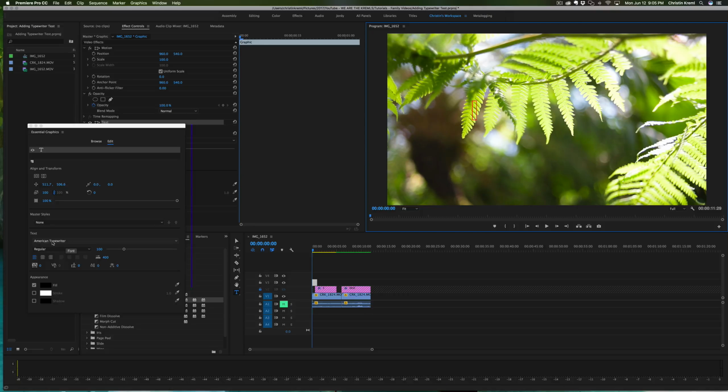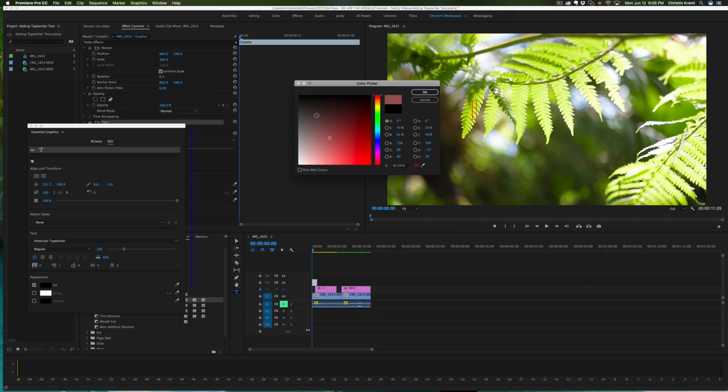I'm just using a basic American Typewriter font. I've set my fill to black so that you can see it on this particular movie file, but you can set it to white or basically any color that you want. But go ahead and make sure that your color is picked before you start animating. That way you don't have to go back and change it later and it gets a little bit messy.